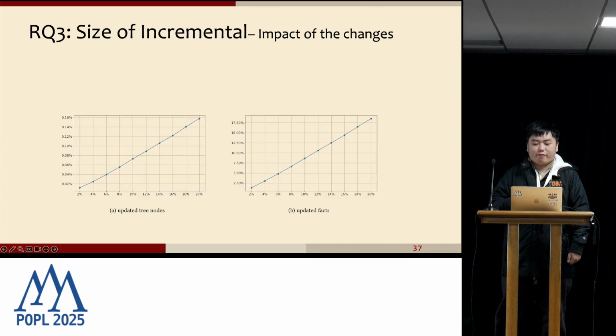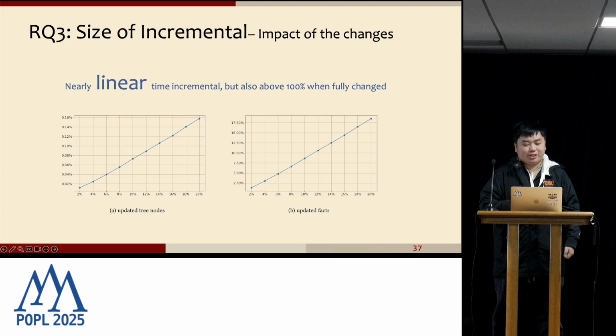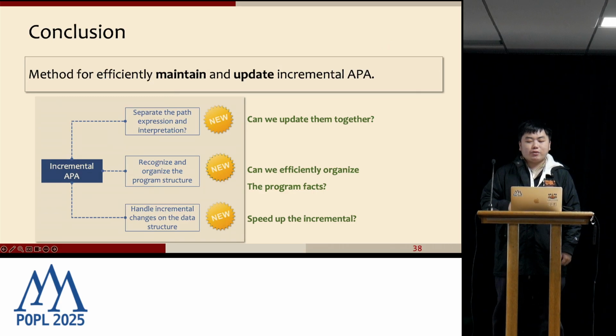And third, we also quantify the impact of program changes on our algorithm. Previously, in the traditional setting of incremental analysis, when the program changes grow, it could be very slow. But as we can see, we incrementally increase our program changes from 2% to 20%, and the curve is nearly linear. This shows that the tree height remains relatively the same, and the time consumed is highly related to the tree height. This shows that our method can generally keep the tree height, and our rebuilding process is very useful. Okay, so for conclusion, we propose a new method to efficiently maintain and update incremental program analysis.